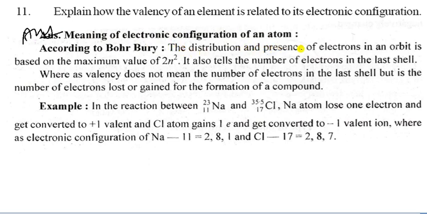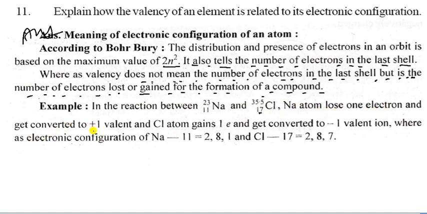According to Bohr-Bury, the distribution of electrons in an orbit is based on the maximum value of 2n square, and it also tells the number of electrons in the last shell, whereas valency does not mean the number of electrons in the last shell but is the number of electrons lost or gained for the formation of a compound. For example, sodium has atomic number 11 and atomic mass 23, and chlorine has atomic number 17 and atomic mass 35.5.